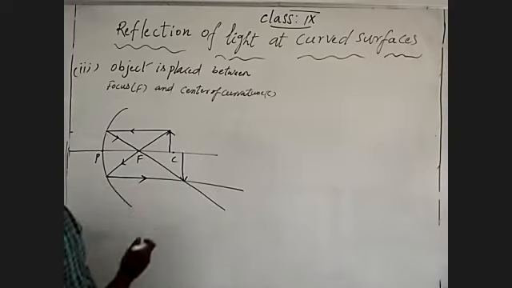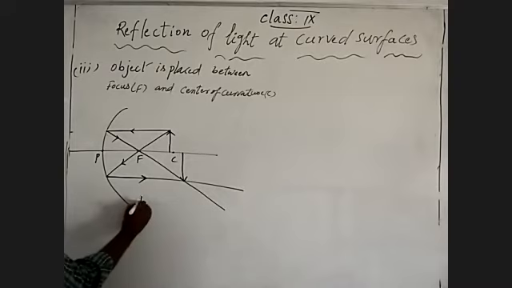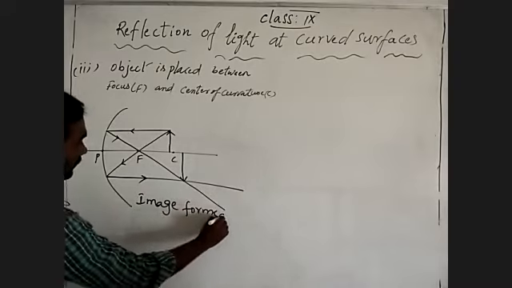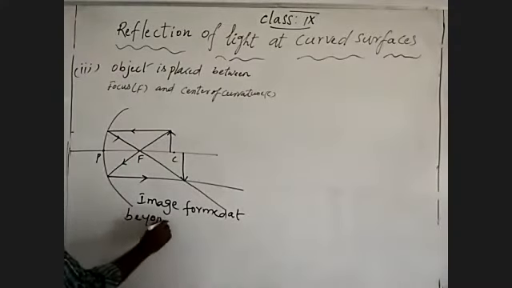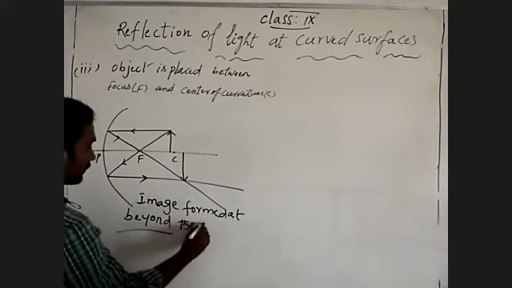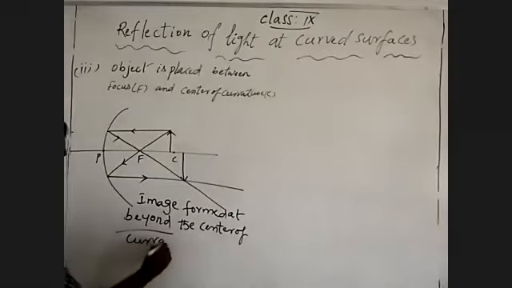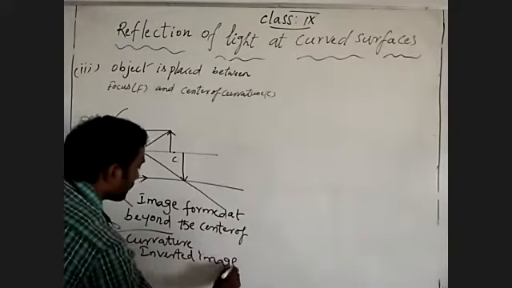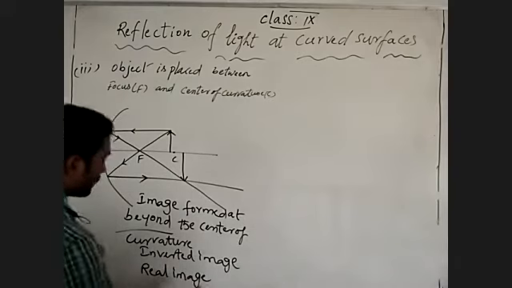So the image is formed beyond the center of curvature. Image formed where? Beyond the center of curvature. Same as inverted image, and also real image.